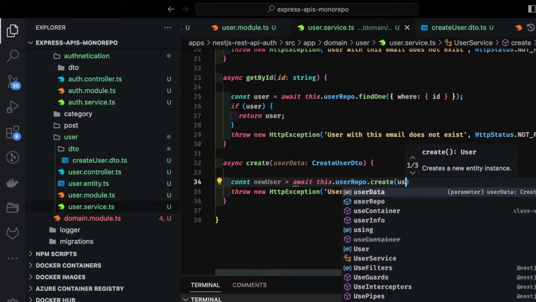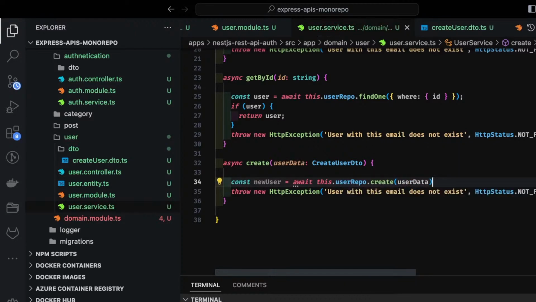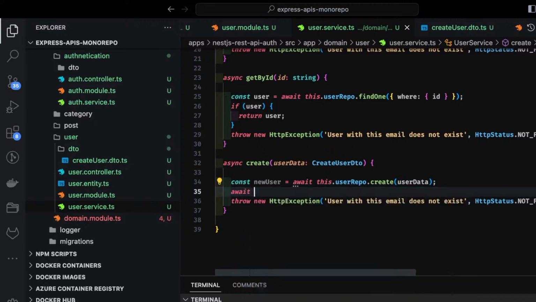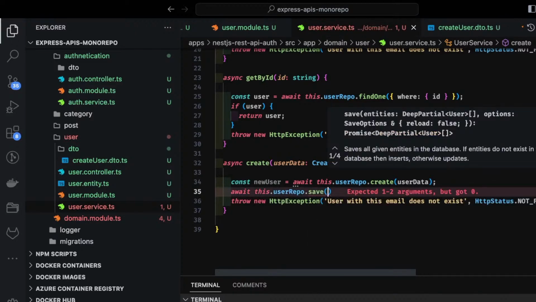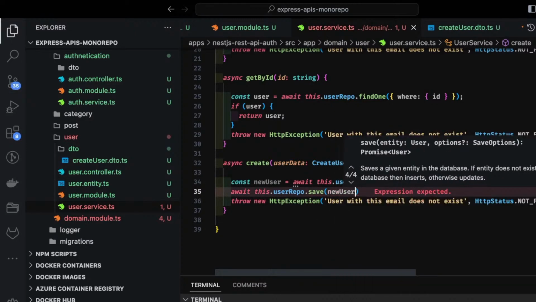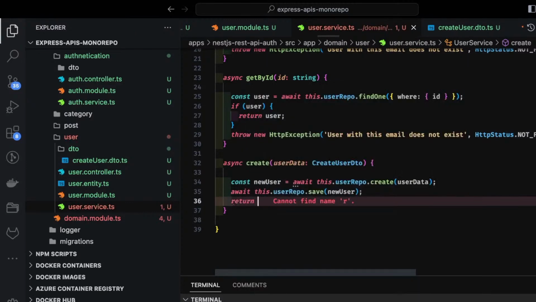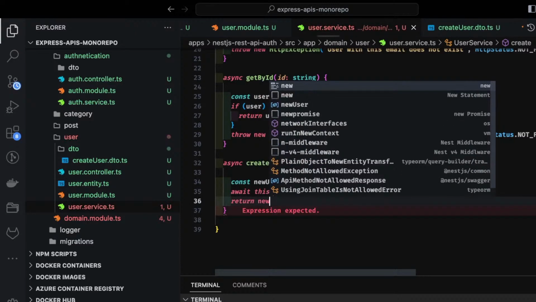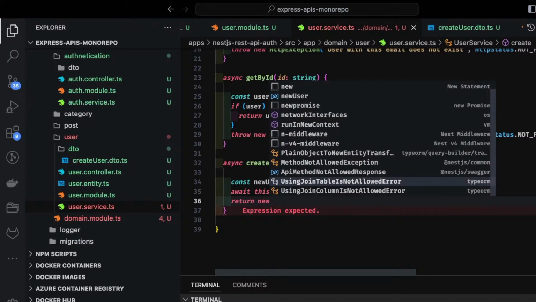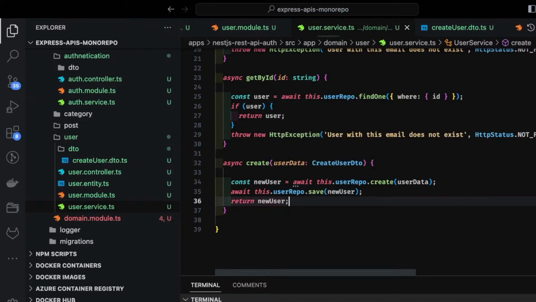Simply just pass the user data and it will create a user, and then await this dot user repo dot save new user. There are many ways of doing it. Either you can just pass the whole payload here and it will create a user, and you can just return the new user from here. Return new user. Okay, that's it. So this is how we are doing create.